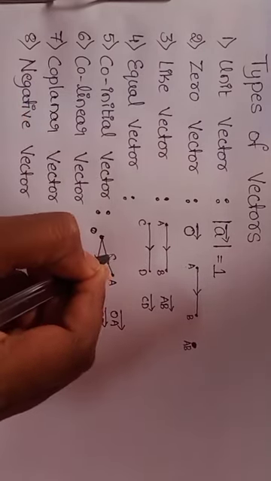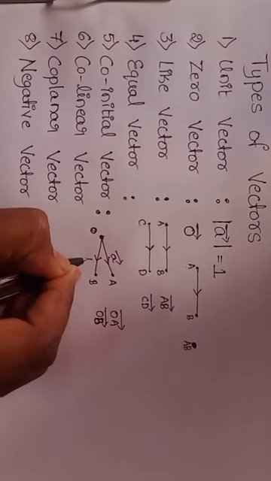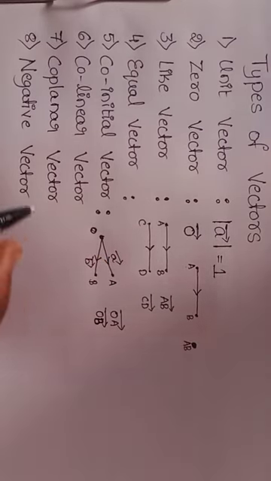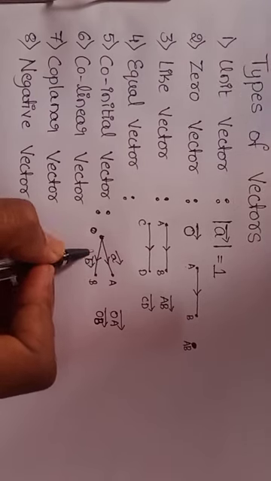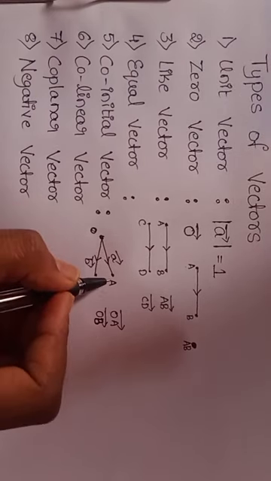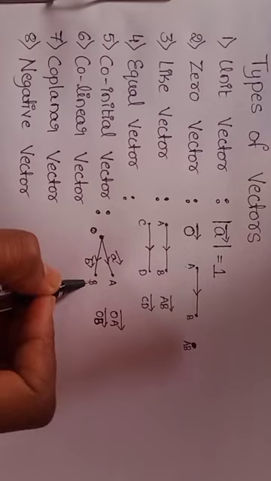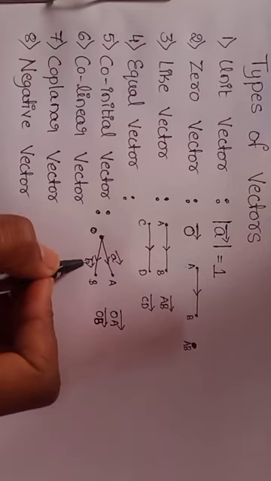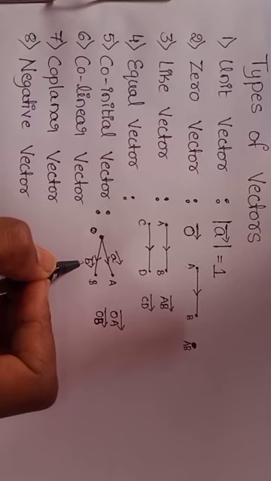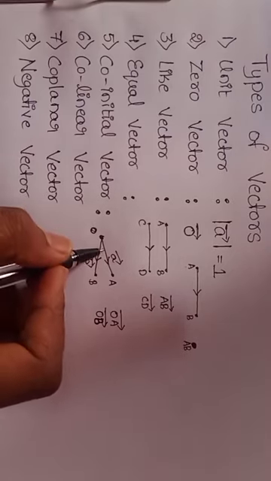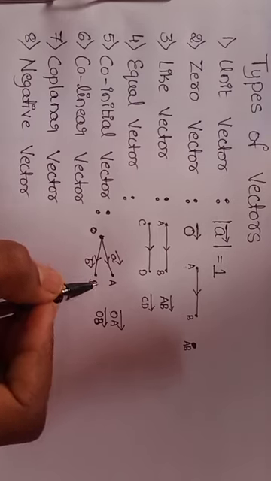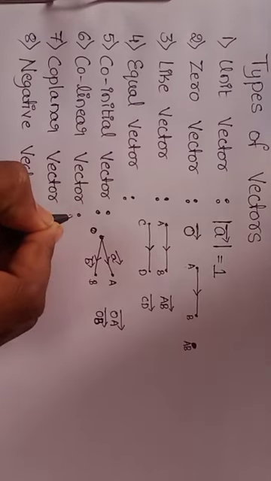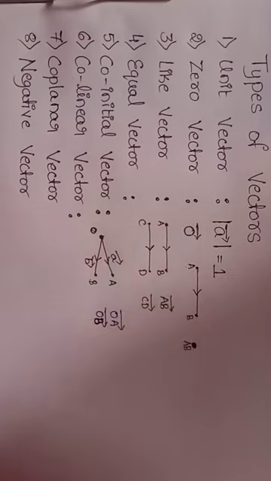So this can also be written as vector a and vector b. In the previous class, I told that we can denote it by lower case. Got it? We can write it as OA or we can write it as OB. So vector a and vector b. This type also will be written like this. So here vector OA and vector OB are co-initial vectors. Next we move towards collinear vector.